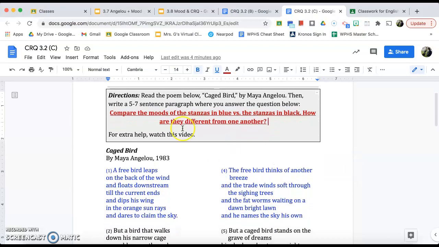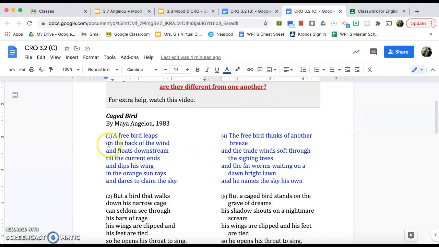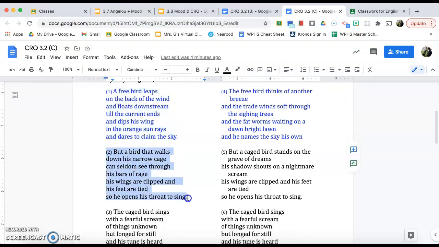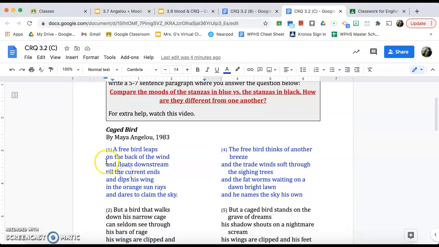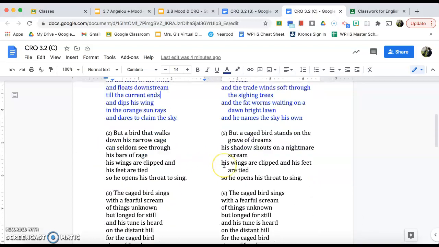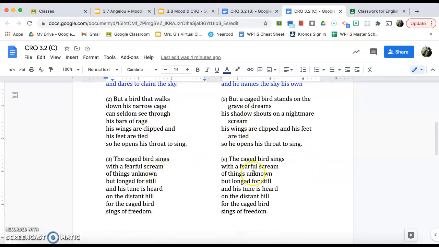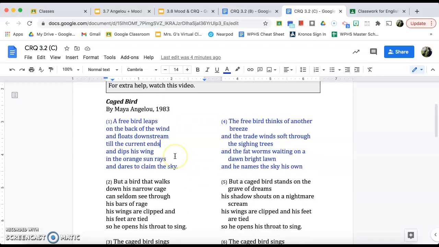So remember, a stanza is a set of lines in a poem, kind of like a paragraph. So you can see there's stanza 1, there's stanza 2, and so on. So we are trying to come up with what is the mood of these two blue stanzas here versus the mood to describe the black stanzas down here.